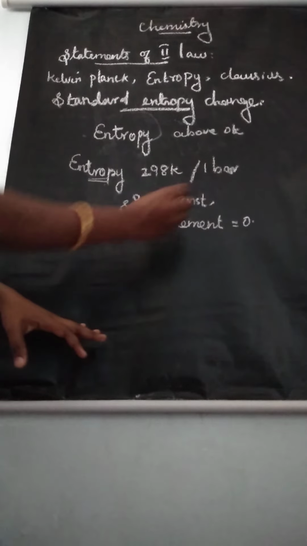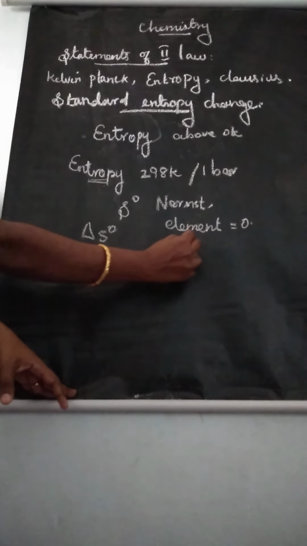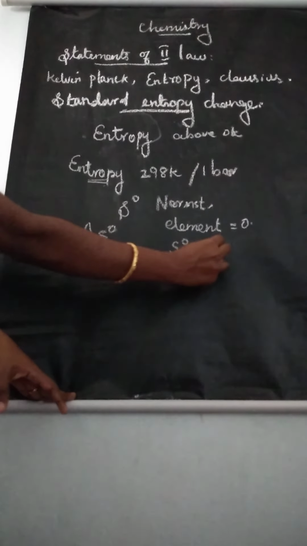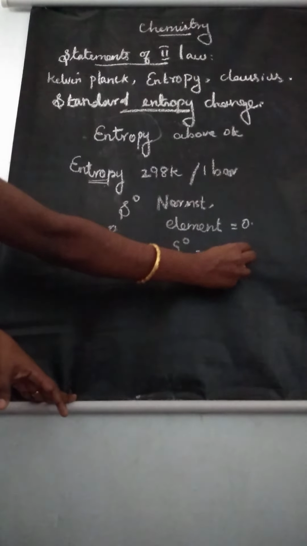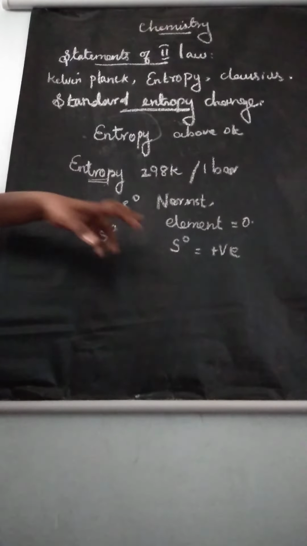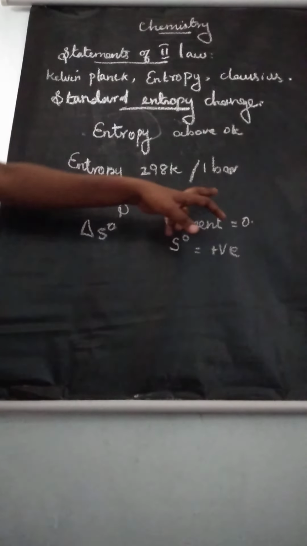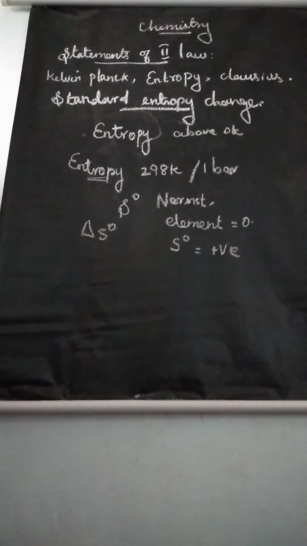So the standard entropy of a substance is a positive value. Standard entropies of all substances will have positive values.